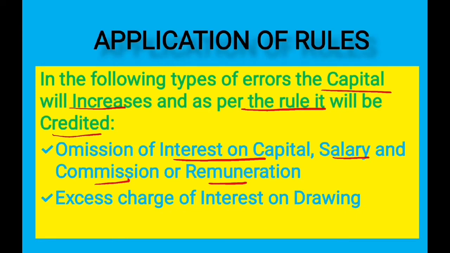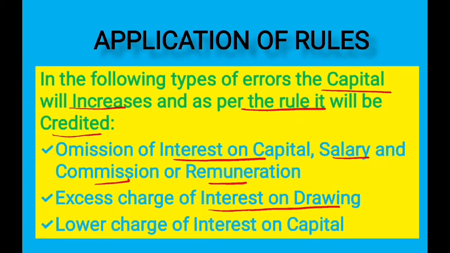Another thing is excess charge of interest on drawings. If interest on drawings has been charged at a higher rate, then it will be lowered further and it will also lead to an increase in the capital account of the partner, and it will be credited to the partner's capital account or current account. Another is lower allowance of interest on capital. If interest on capital has been allowed at a lower rate, in order to do the correction, we will provide the amount of difference and again the capital account will increase and as per rule it will be credited.